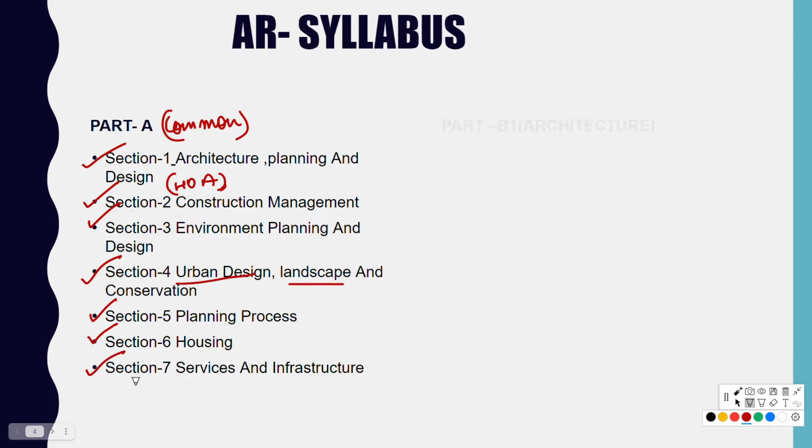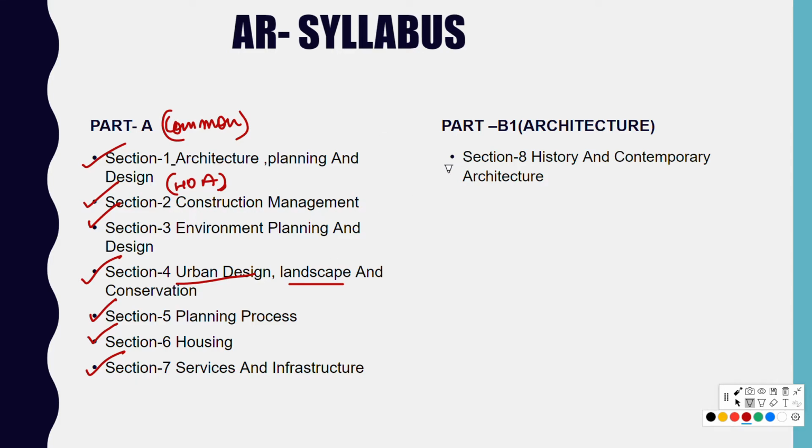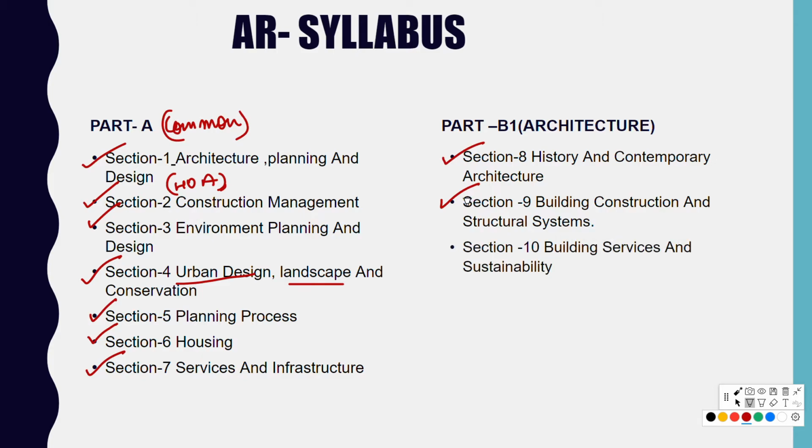So let's go to part B. That's part B1 about architecture. There we will see that in section 8 we have history and contemporary architecture. In section 9 we have building construction and structural analysis. In section 10 we have building services and sustainability. So a total of 10 sections we have this time. Last time we had about 13 sections, but this time we need to choose any of the 3 from part B1 or part B2. So the syllabus is being reduced to 10 sections.